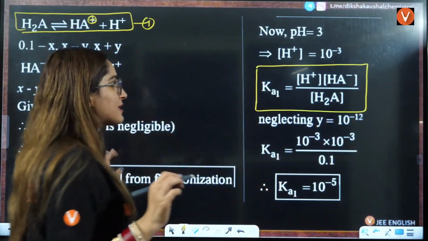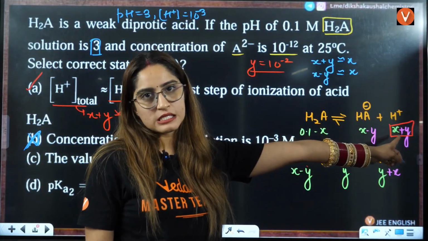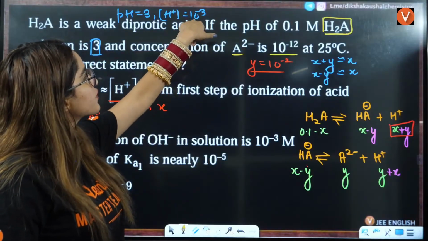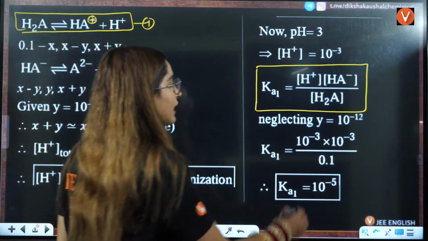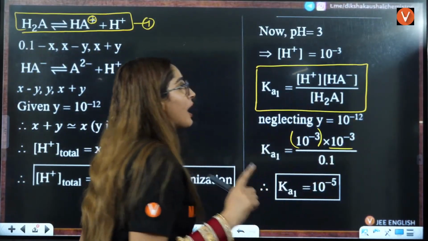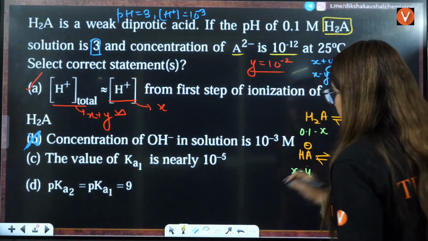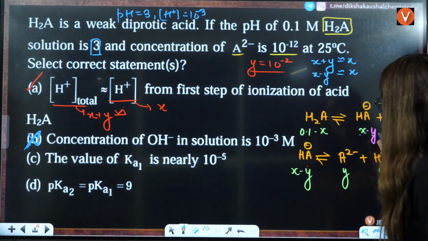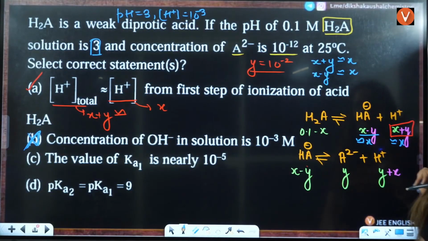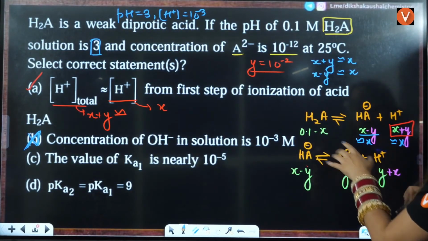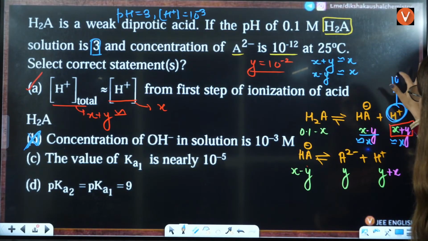Now students, if you see this, H positive concentration is given to be X, and that is coming out to be 10 raised to power minus 3 here. So I'll directly put the value, 10 raised to power minus 3. HA negative is X minus Y. Now students, I have told you that X minus Y is approximately equal to X, and X plus Y is approximately equal to X. X means H positive concentration, which is 10 raised to power minus 3.